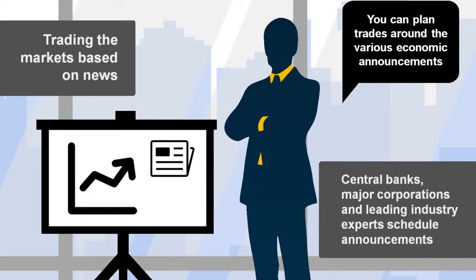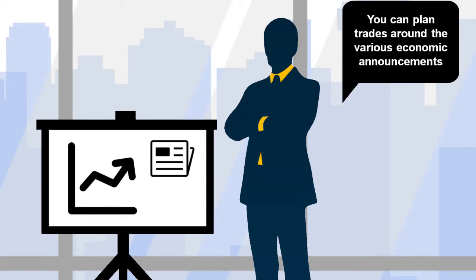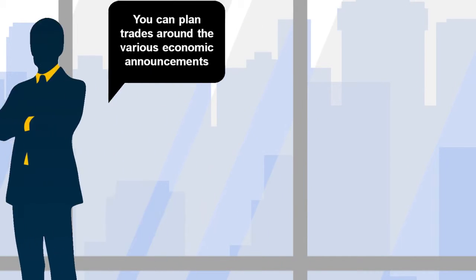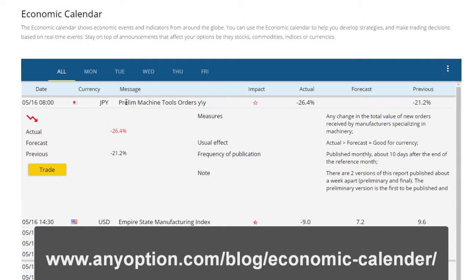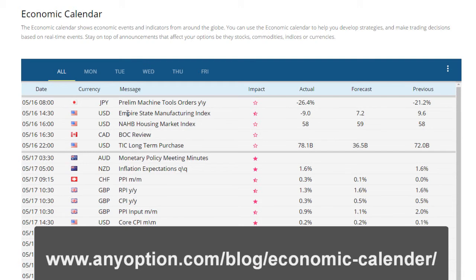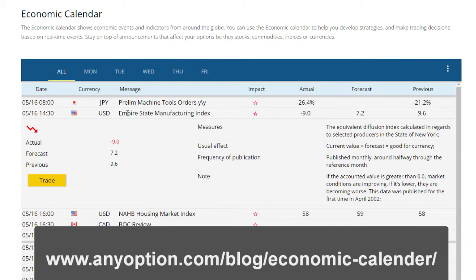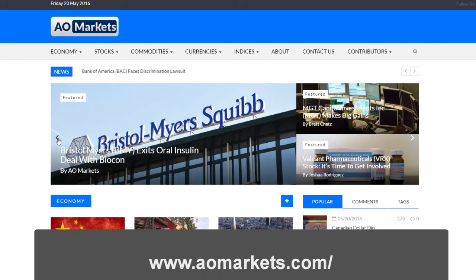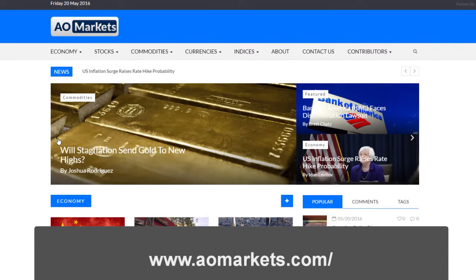While we don't know what tomorrow's news is going to be, we can still plan our trades around the various economic announcements that are scheduled to be made by the central banks, major corporations, and leading industry experts. Most of the information concerning these scheduled news announcements can be found on most economic calendars like the anyoption calendar, which you can find at anyoption.com, or financial news sites like aomarkets.com.